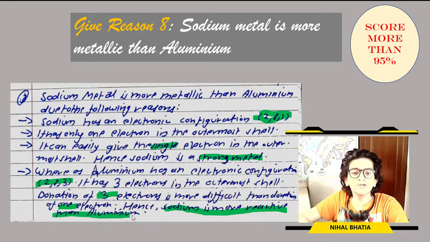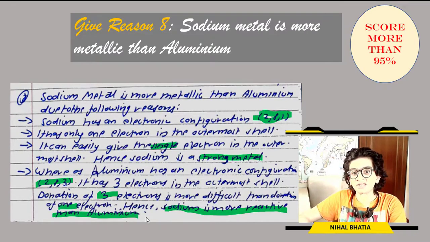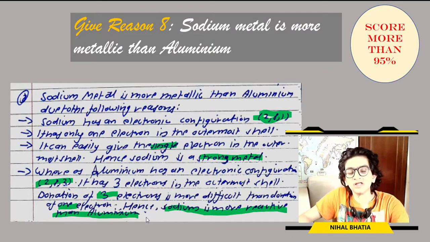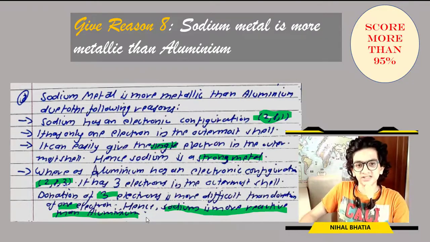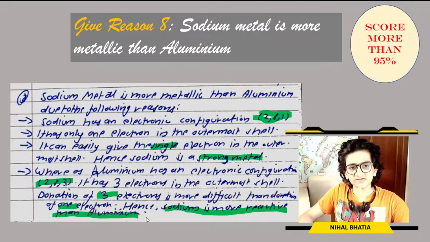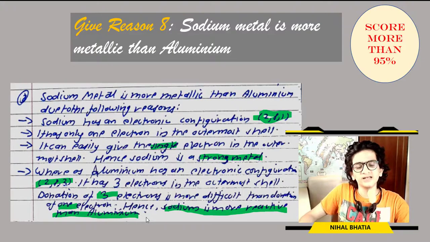If you have studied the chapter metallurgy, I think this answer repeats in that chapter as well. Even after 6 months, I haven't forgotten my science. If I'm making a mistake, please correct me in the comment section. I think this particular answer repeats in another chapter in class 10. So this is the final answer for you all. Sodium metal is more metallic than aluminium.